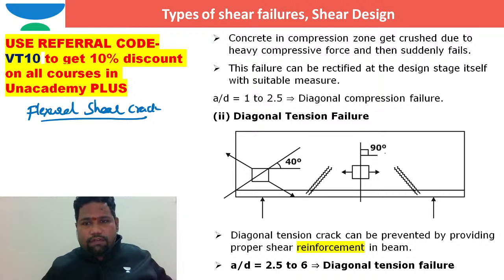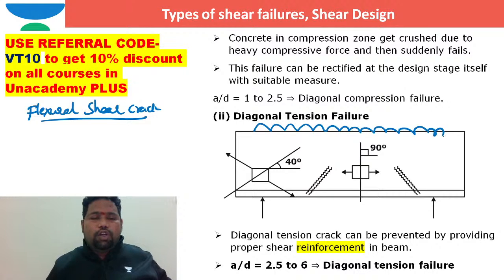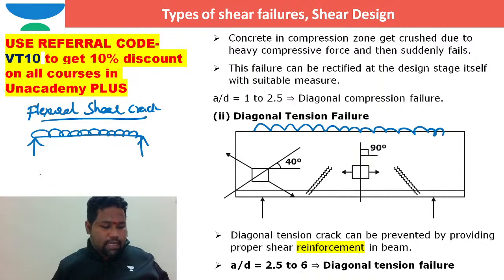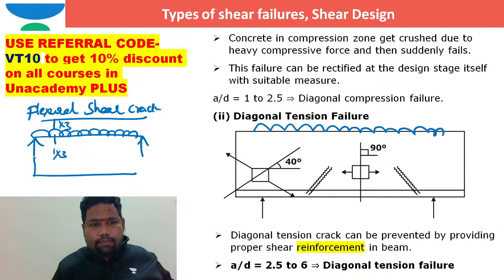So for this element, if it is completely under UDL, I want to idealize this beam as a straight line with simple supports in this way. If this is the uniformly distributed load, now you tell me a section other than at midspan and other than at supports. Maybe I take a section at quarter span, x3, x3. If I take the shear force diagram here, this is how the shear force diagram is.